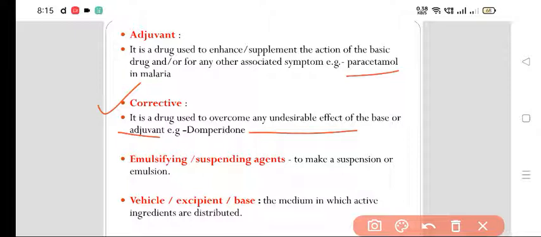Then an emulsifying or suspending agent to make a suspension or emulsion, not in a pre-compounded medicine but for an extemporaneous prescription. Then vehicle, excipient or base, the medium in which active ingredients are distributed. So this is the sequence we have to maintain: first basis, then adjuvant, then corrective, then emulsifying or suspending agent, and then vehicle, excipient or base.